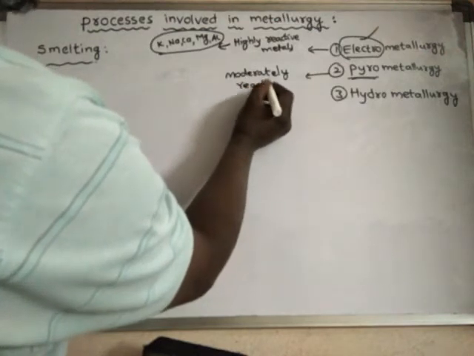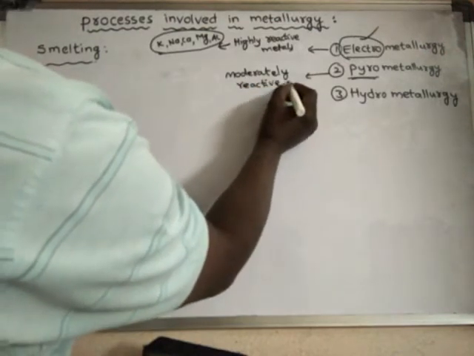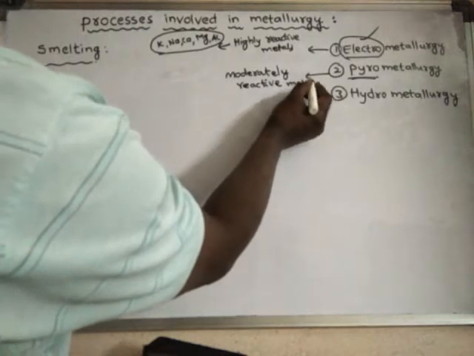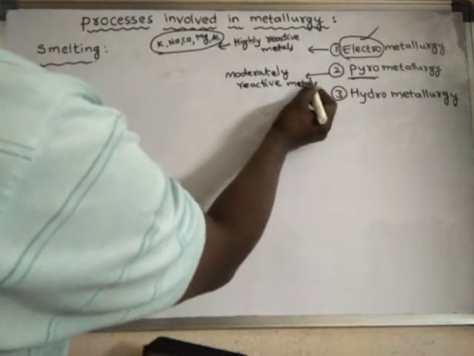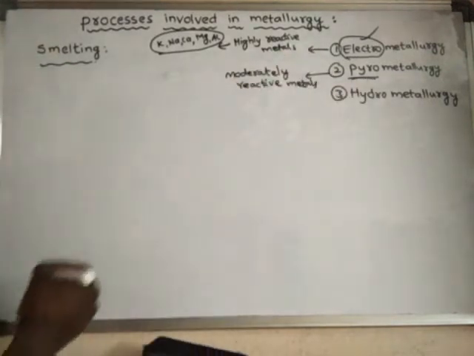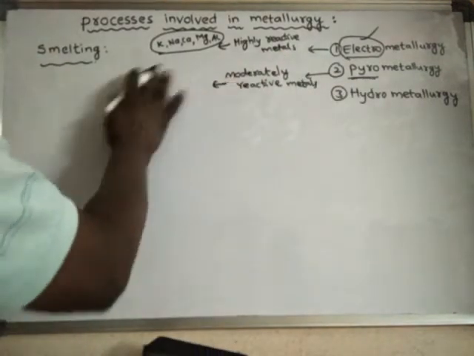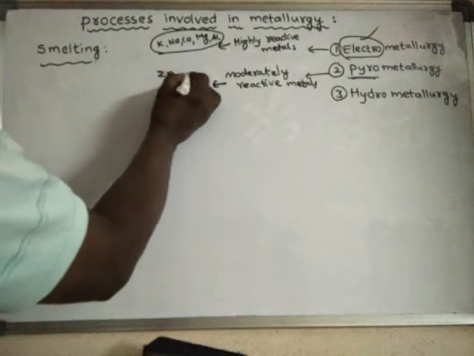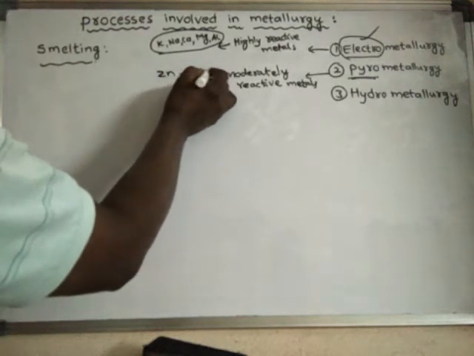Moderately reactive metals can be extracted by this pyrometallurgical process. Moderately reactive metals means metals ranging from zinc to copper.